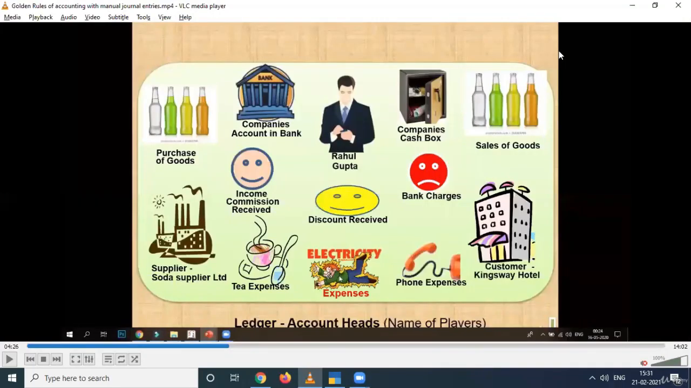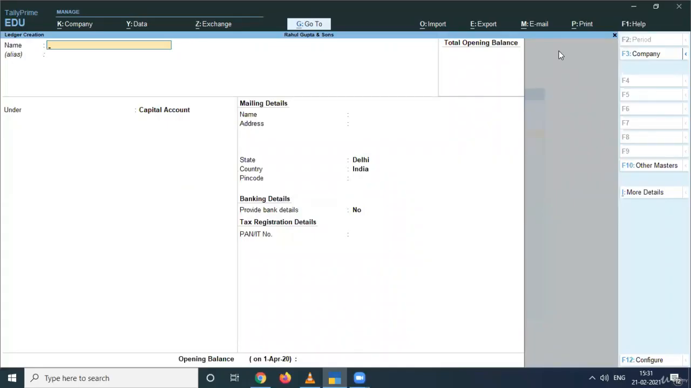Now moving forward, there are more ledgers that come one by one in a business transaction. That is the purchase of goods, the company account in bank, income commission received, supplier Soda Limited, tea expenses, phone expenses, electricity expenses, sale of goods, and like this. So I am creating some of the ledgers right now and a few ledgers we will create while posting the entries. I'll show you some of the shortcut keys, so that if you forgot or missed some of the ledgers previously, then you can prepare that particular ledger while posting your entry right away from that screen.